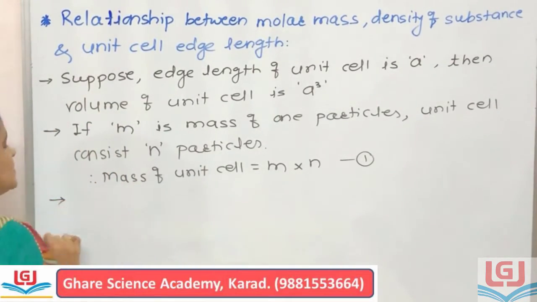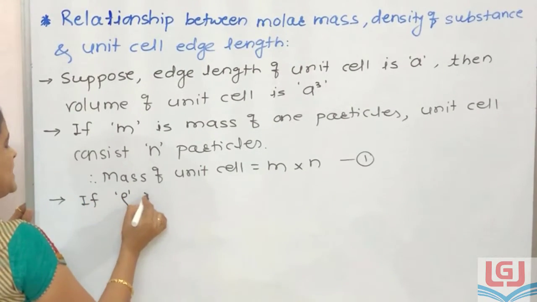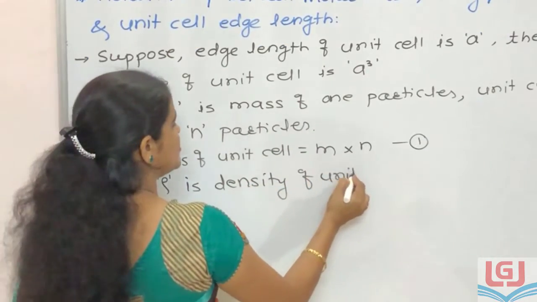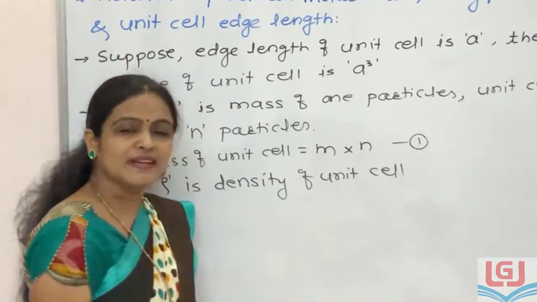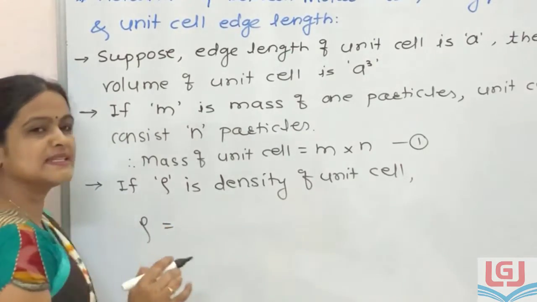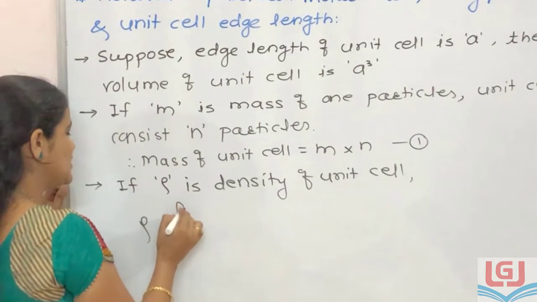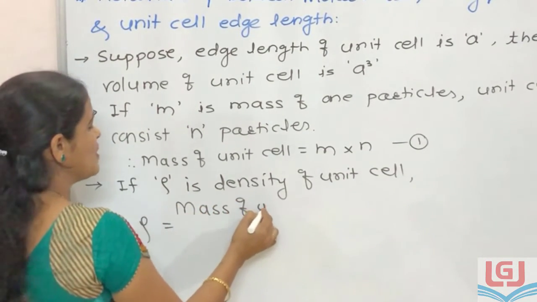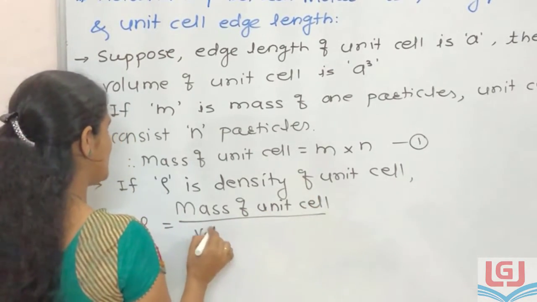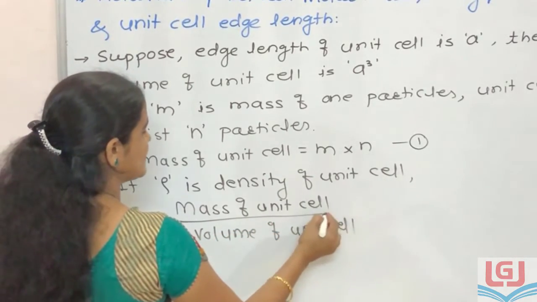We know the formula for density. If rho is density of unit cell, then density is equal to mass upon volume. It is density of unit cell, so it is equal to mass of unit cell divided by volume of unit cell.